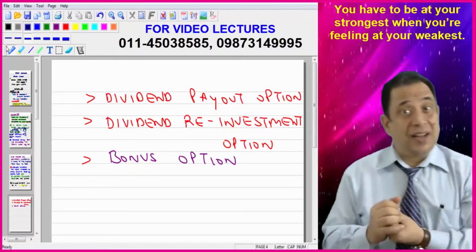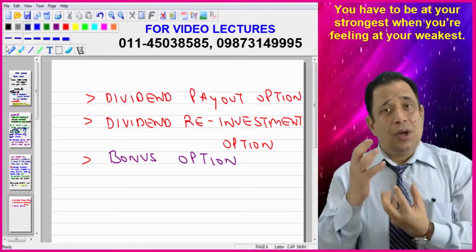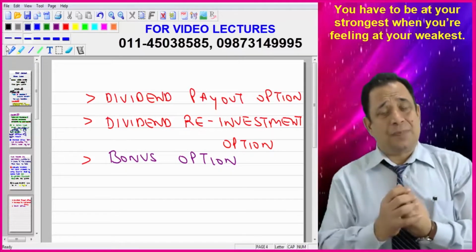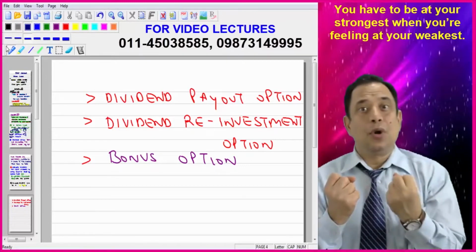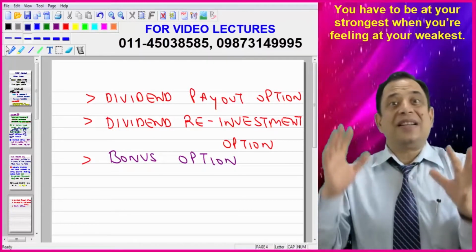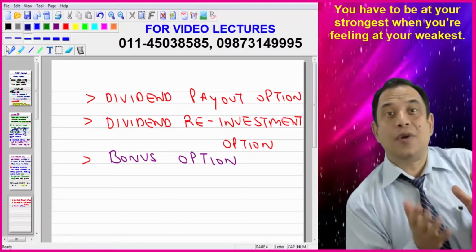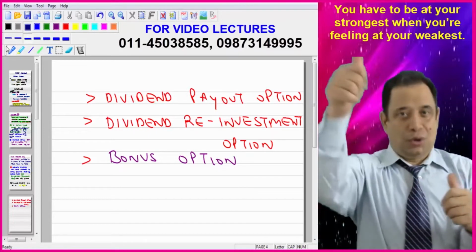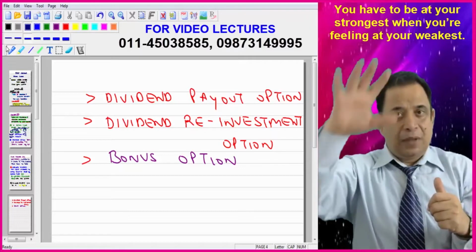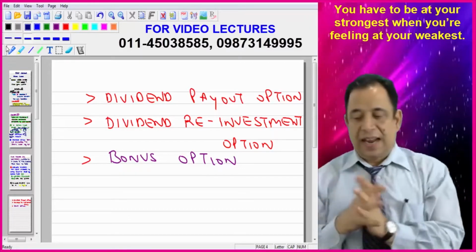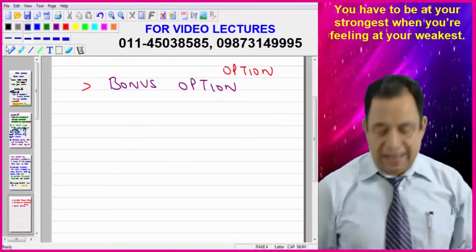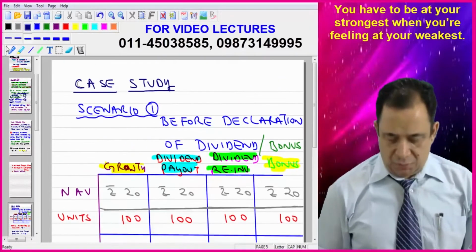But if you are very young and have just started your journey as a professional, your risk bearing capacity can be more. You don't require the funds at regular intervals, so you can go for dividend reinvestment or growth. So within dividend there are three types of plans: dividend payout option, dividend reinvestment option, and bonus option.